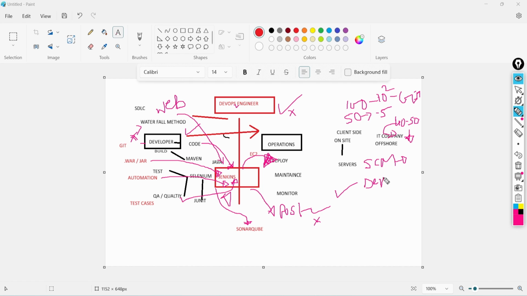Everything will be happening in the dev environment. Whenever we refer to the development environment, we will cover what environments we will have in the organization. After the development is fixed, we'll go for different environments.